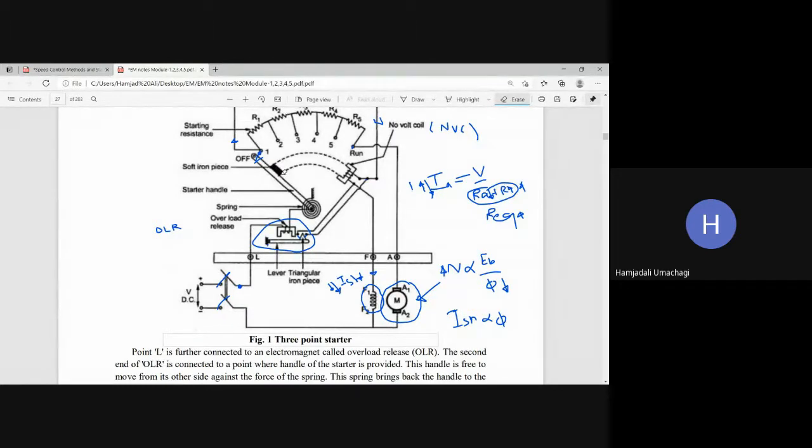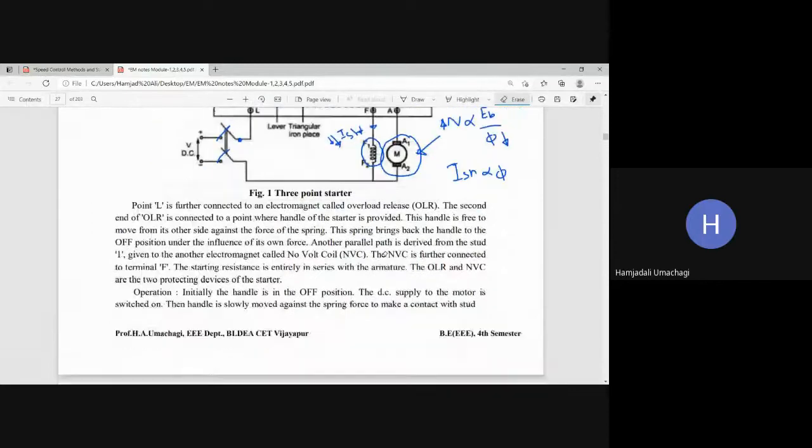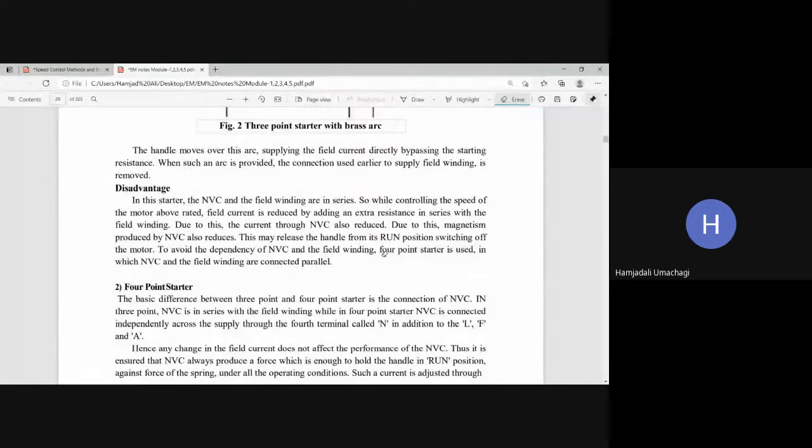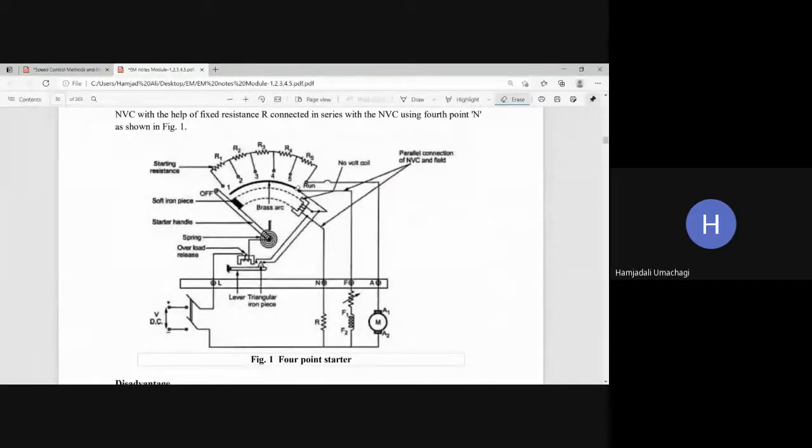So now, instead of connecting the field winding and NVC electromagnet in series, now in the 4-point starter, if not series, then what will be the combination? Shunt. Parallel, right? So now, in order to avoid the drawback, here we are going to connect the field winding and the NVC in parallel fashion, right? So from the other resistance path, it goes to the armature. This is for controlling the starting current.